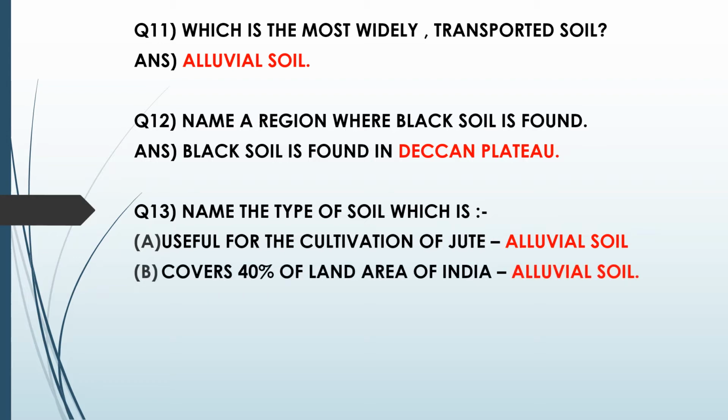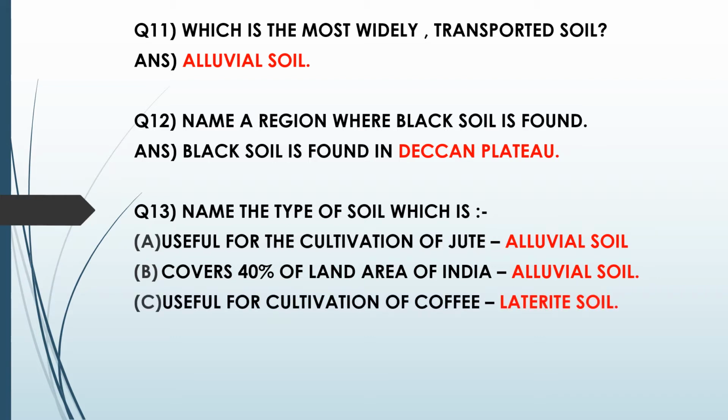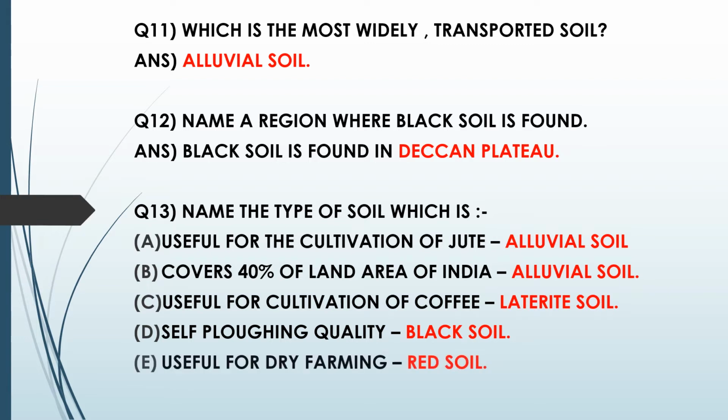Second one is, covers 40% of the land area of India. Again, the largest area which is covered is your alluvial soil. Third is, useful for cultivation of coffee. Coffee grows well in laterite soil. Fourth is self-ploughing quality, which is known as black soil, because black soil is the only soil which retains moisture and is good for self-ploughing. Next one is useful for dry farming. Dry farming is for red soil.